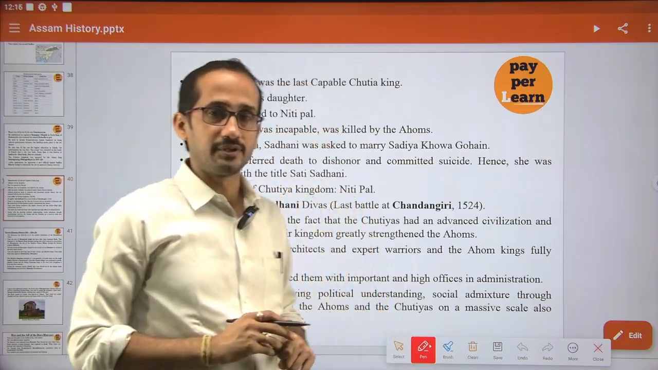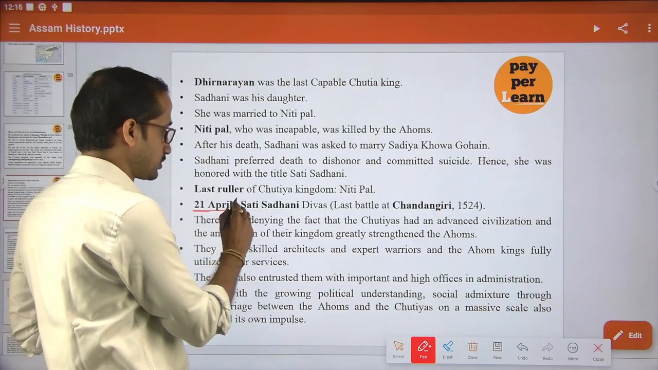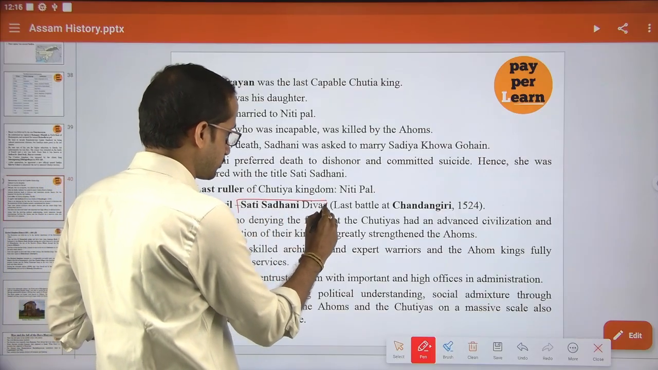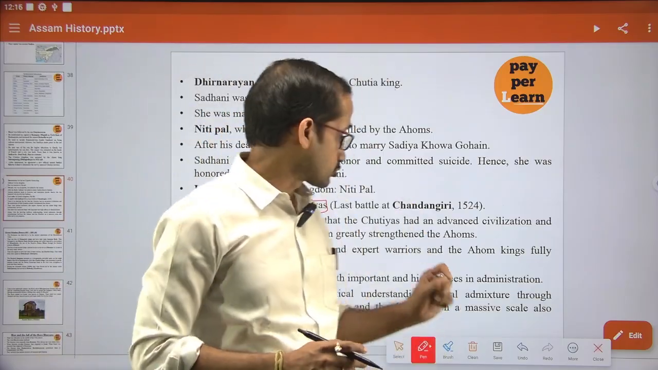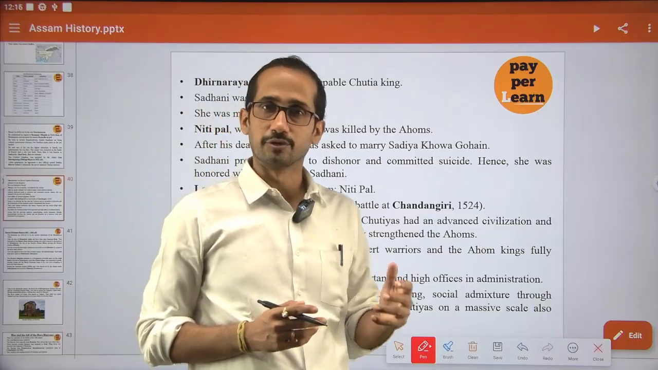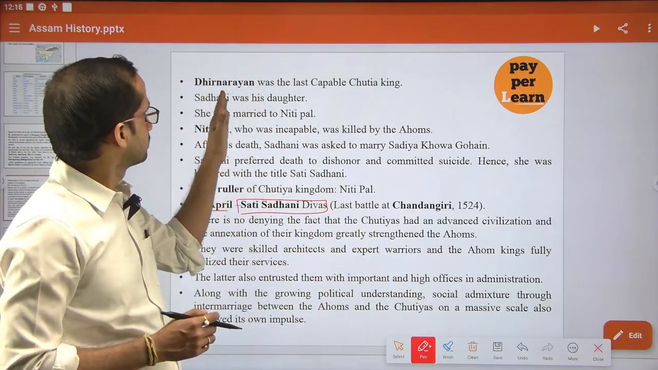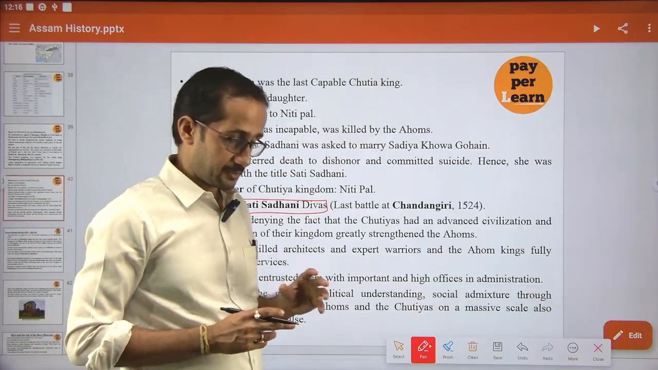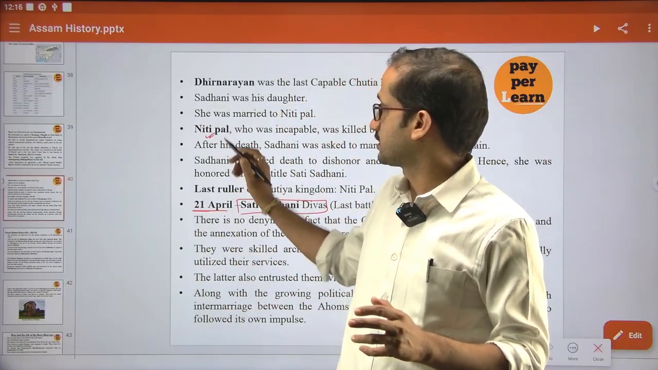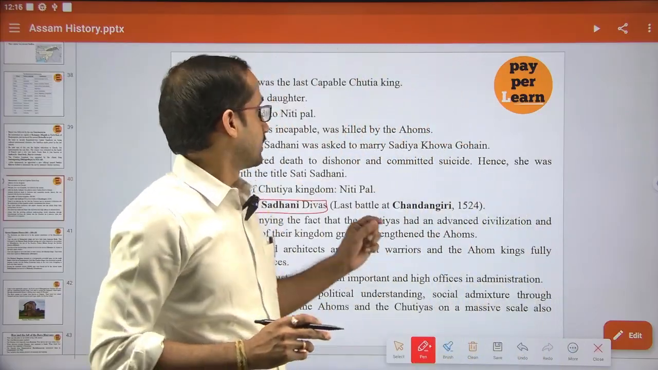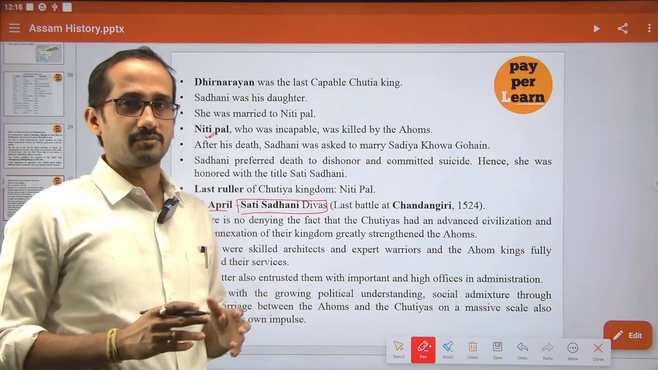We know that every year on 21st of April, Soti Sadhoni Divas is celebrated in Assam. Actually, this Soti Sadhoni is related to the Sutia kingdom. Who was Sadhoni? Sadhoni was the daughter of Dhir Narayan. Ultimately Sadhoni was married to Nitipal. Nitipal became the king of Sutia, but he was not very powerful.